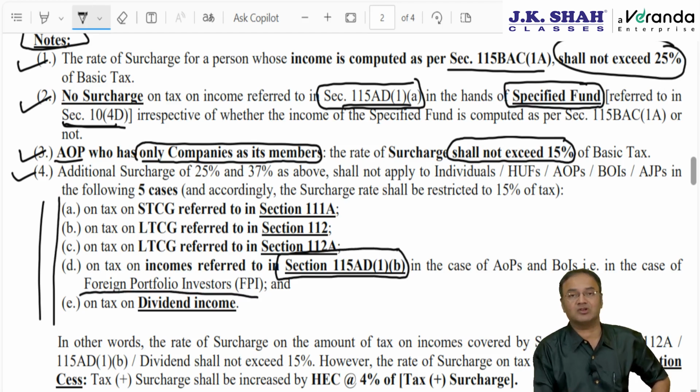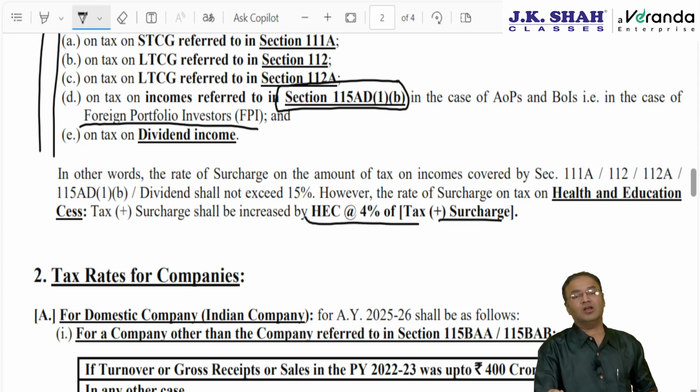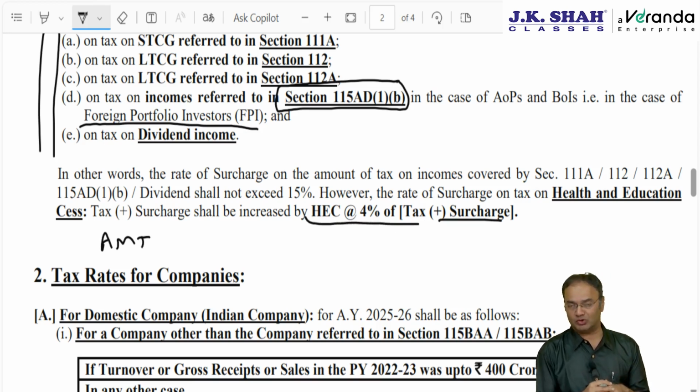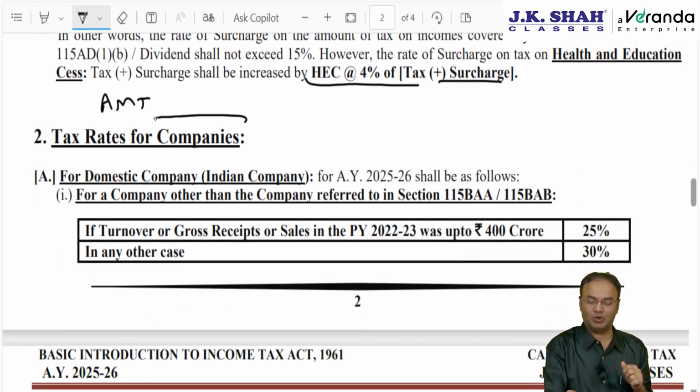For these 5 incomes, surcharge rate shall be restricted to 15%, plus health and education cess, and thereafter refer to the AMT chapter, alternate minimum tax chapter. Apart from regular tax, one has to apply AMT also, which we will be discussing in the AMT chapter. Next is the tax rate applicable to companies.